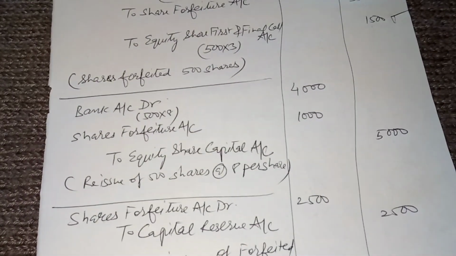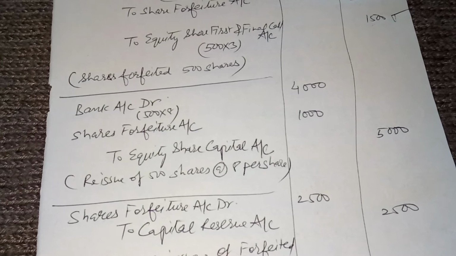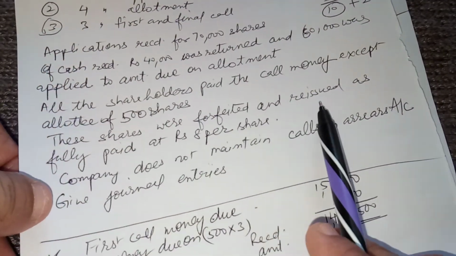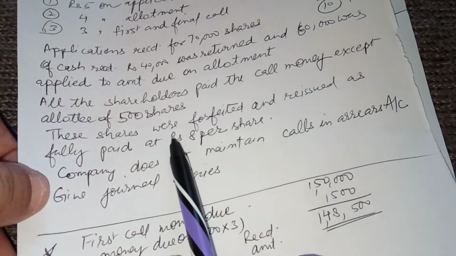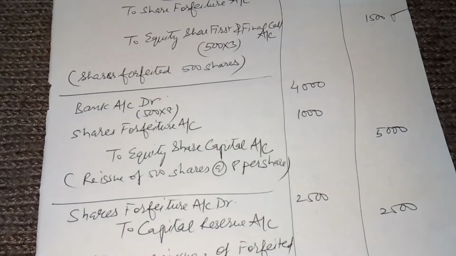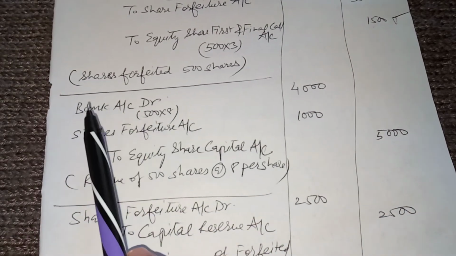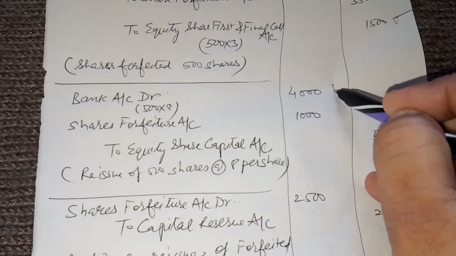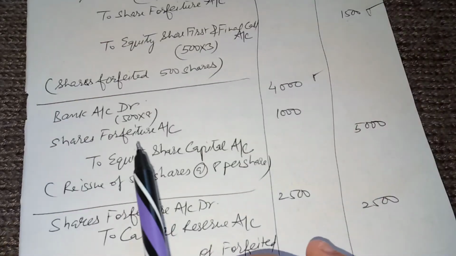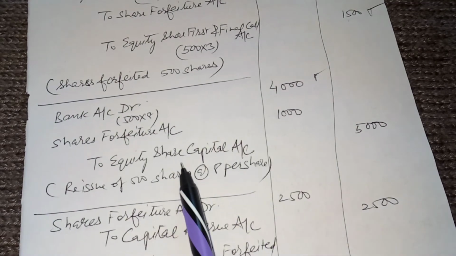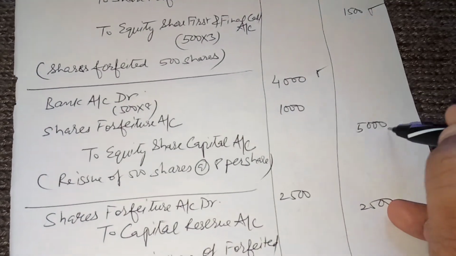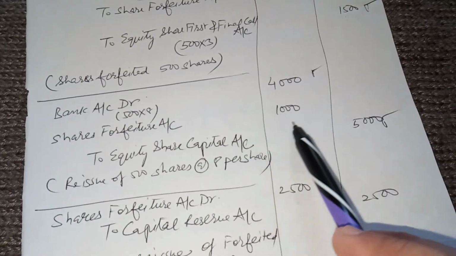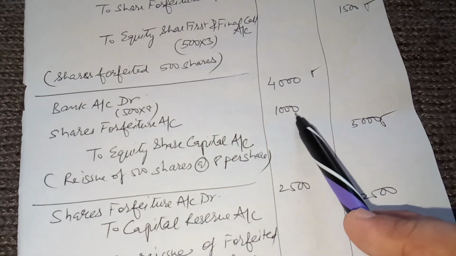Now reissue of shares. It is said that these shares were forfeited and reissued as fully paid at rupees 8 per share. Now bank account debit, reissue entry. Bank account debit 500 shares into rupees 8, that is 4,000. And now credit is given to equity share capital at 500 shares into rupees 10, that is 5,000. Now the difference between them will be debited. The discount will be debited to share forfeiture account, 1,000 rupees.